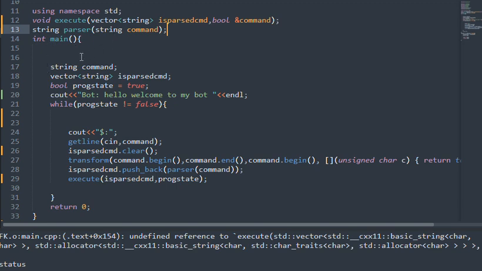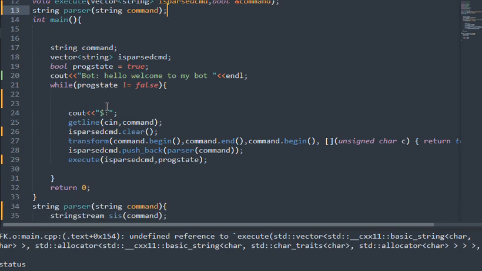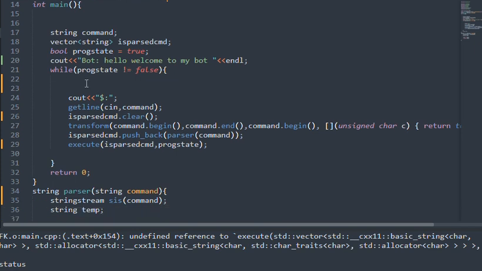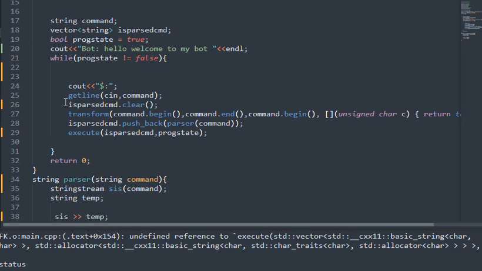Now the main function starts with string command. This is a declaration. Program state is true, and the loop will run until it is false. Then there is a welcome message, and while program state is true it will keep running. Now cout for better representation.